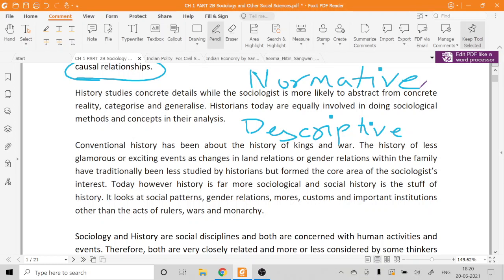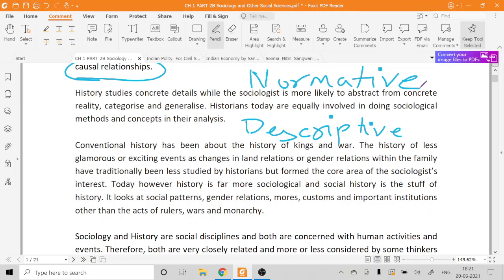For example, marriage within the same caste, what is that? It is a norm of the society. Suppose we live in a patriarchal society, and in some society there is a norm that females will not go out for jobs, they will stay inside their house for household activities. This is a norm of a particular society. Now this norm may not be a universal one, but sociology will try to study why this norm, where this norm came from, and what is the impact of this norm on various aspects or dimensions of the society.